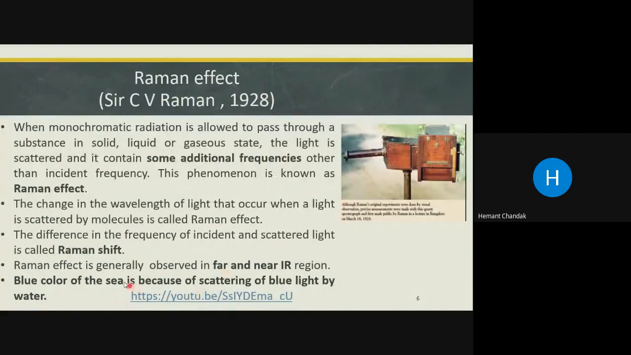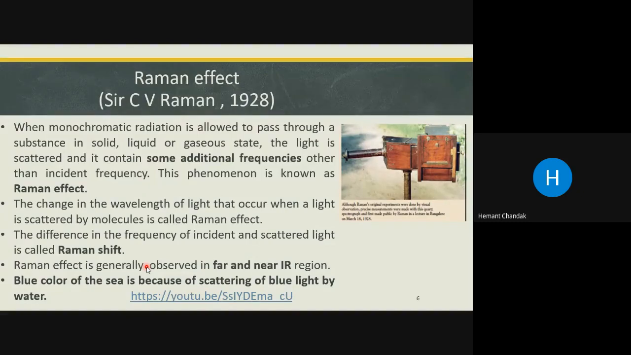Now, what are the simple applications? Now you know the blue color of the sea. The sea appears blue to the human eye. We have seen it in many pictures, right? We see it in movies also. A sky blue colored sea we usually observe.